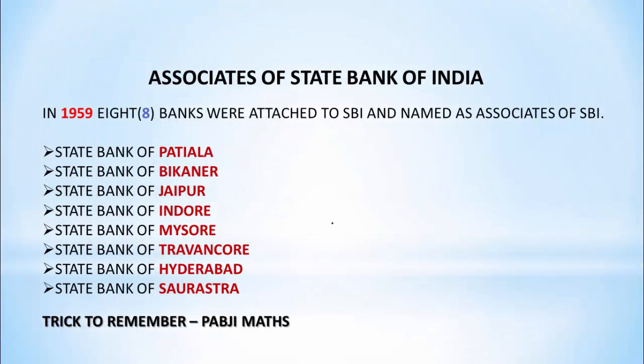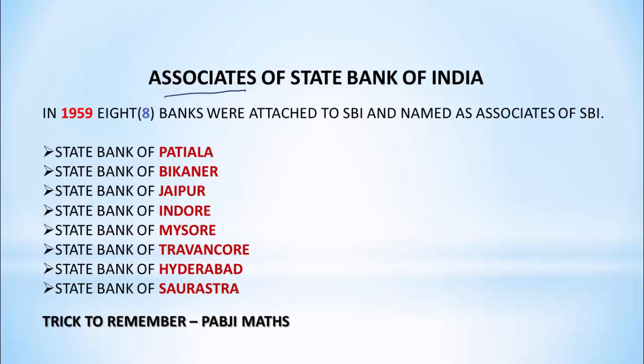In 1959, 8 associates were opened for State Bank of India. Associates means subsidiaries of State Bank of India. So in different parts of India there were 8 associates in 1959. These were Patiala, Bikaner, Jaipur, Indore, Mysore, Travancore, Hyderabad, Saurashtra.